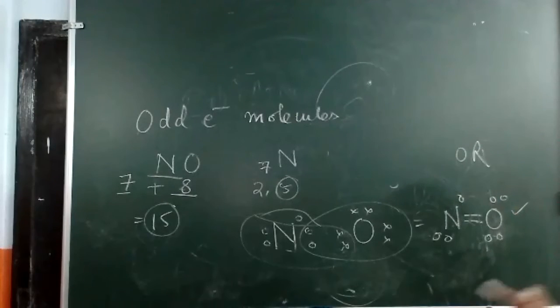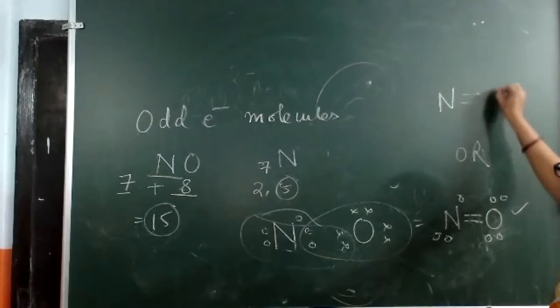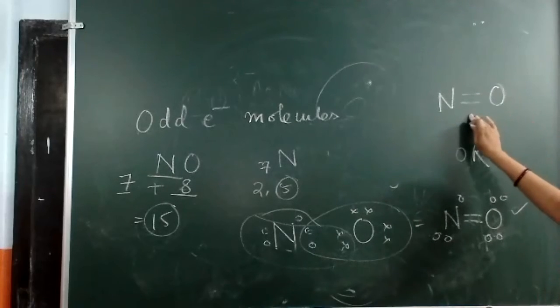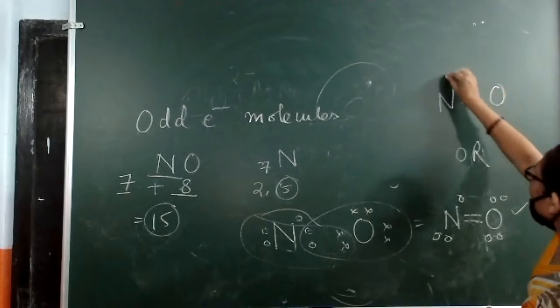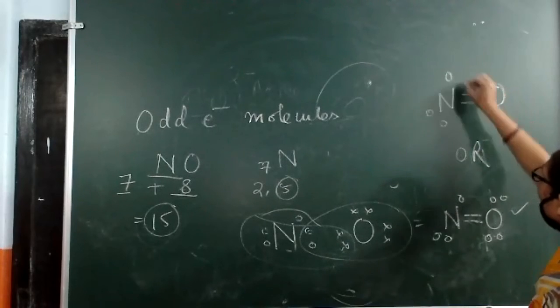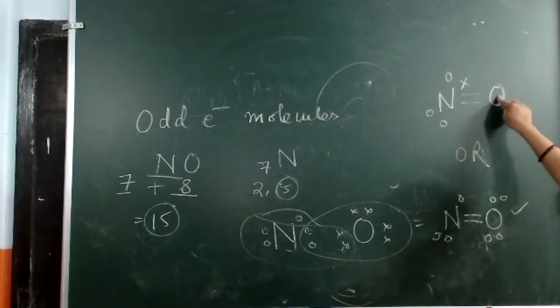Or one more condition is also possible, where nitrogen is able to complete its octet, 1, 2, 3, 4, 5, 6, 7, and 1 electron from oxygen it has taken. But in that case, for oxygen it will be a problem.